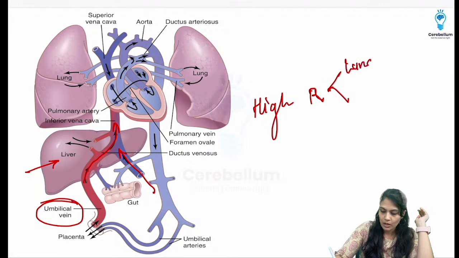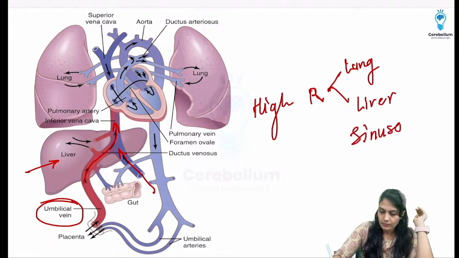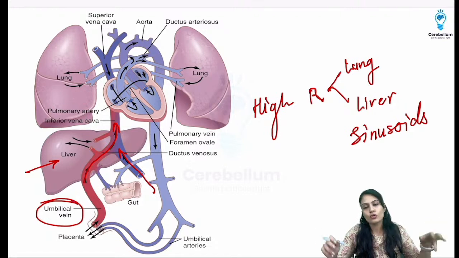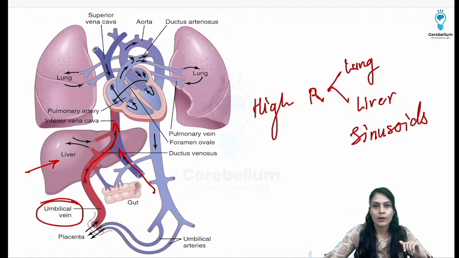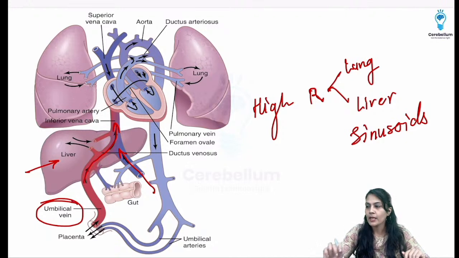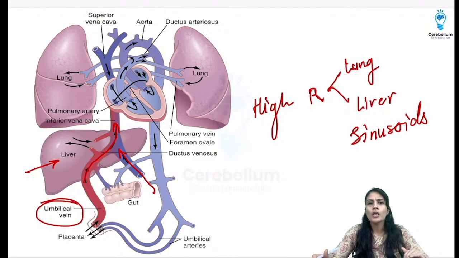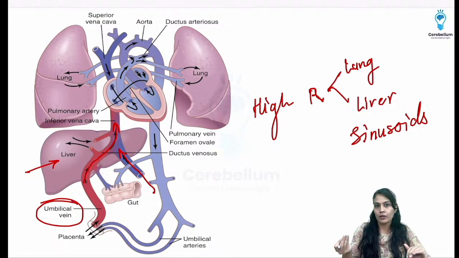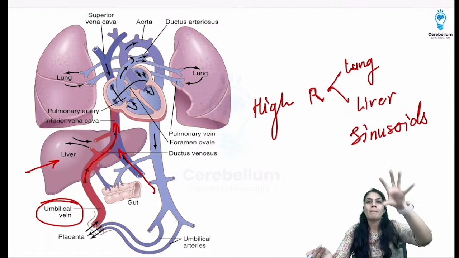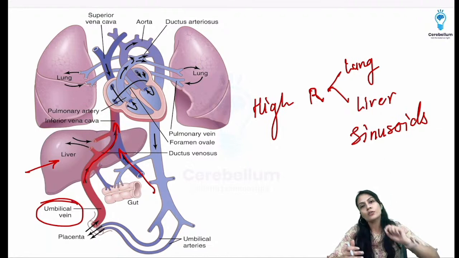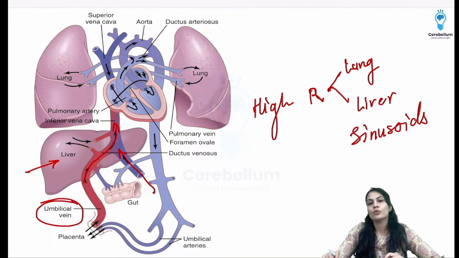Again, in the lungs there is high resistance, and even in the liver sinusoids. So only a small amount of blood will go to these two areas, and definitely most of the blood will try to go back towards the aorta, and from there back towards the placenta via the umbilical arteries. Okay, so yes, most of the blood gets to the aorta. I told you that 55% we have to send back. So 55% plus maximum tissue, whatever, I'm going to tell you the percentage also because I have a diagram for it, right? So you're absolutely right, Varun, that it is going to go to the aorta.